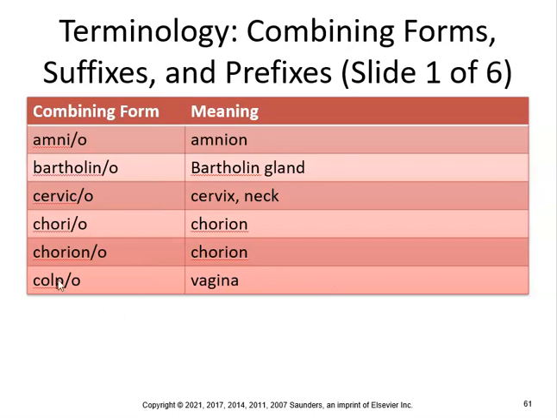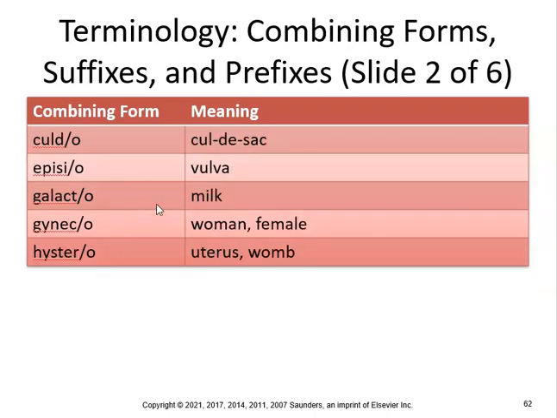And colp, you didn't know that, but colp means vagina, so colporrhaphy is a suture of the vagina. Okay. Colpo, cul-de-sac. Culdocentesis is a surgical puncture of the cul-de-sac. Episi, vulva. You've heard of episiotomy, incision of the vulva and the perineum. Galact means milk. Galactorrhea, discharge of milk.